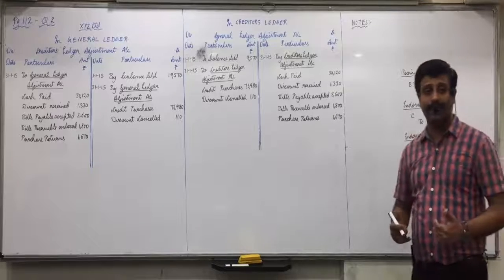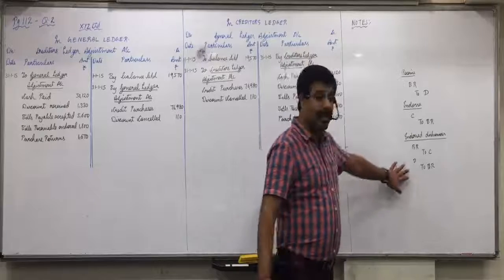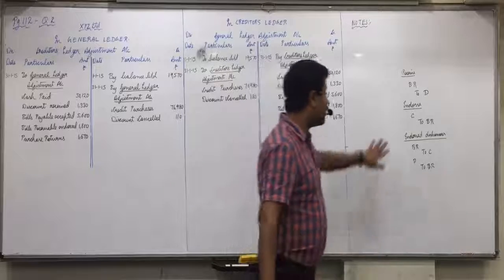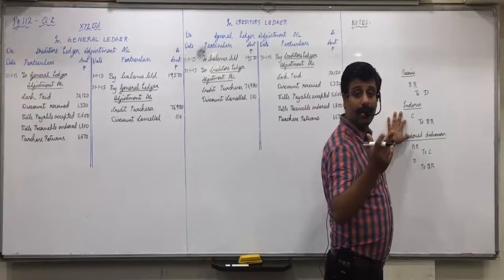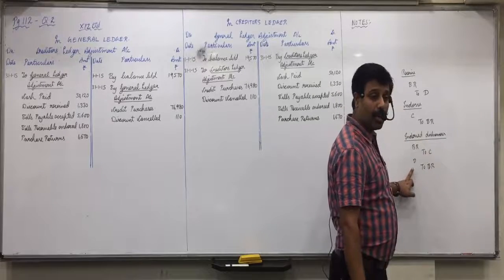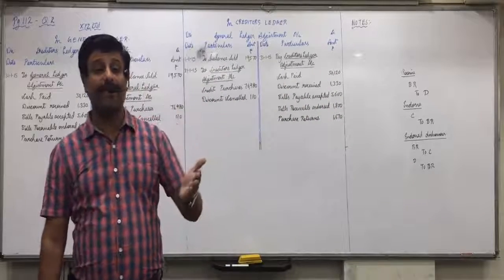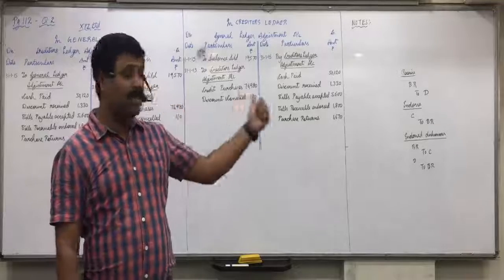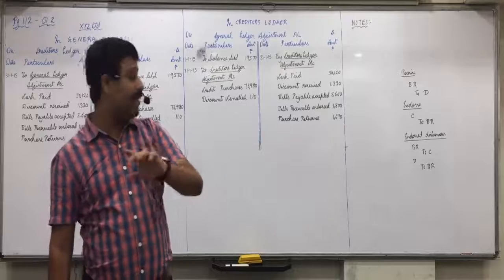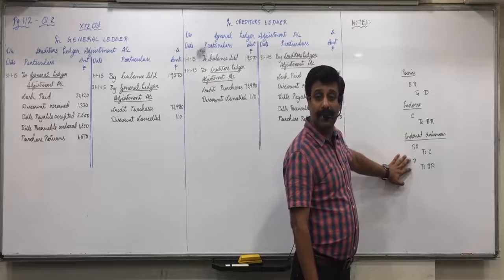Creditors will give the bill back to us and we will give it back to debtors because they are dishonored. In case we are making debtors account, then it is important. Bills endorsed will have no effect on debtors account, but endorsed bill dishonored will have effect on debtors account. Bills endorsed will have no effect on debtors account because the entry is creditors to bills receivable. But endorsed bill dishonored will have effect on debtors account because two entries will come on its dishonor. Did you understand this, everyone?